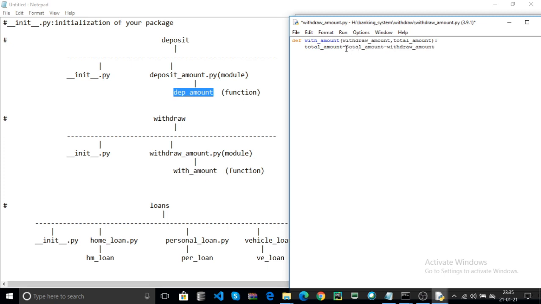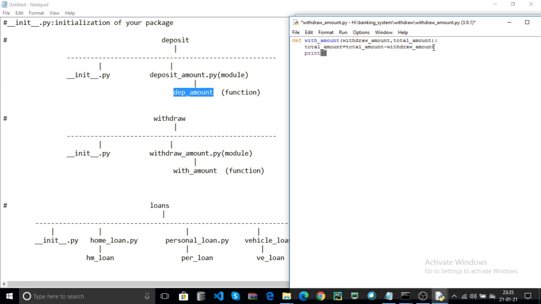That means the total amount contains your total bank account balance, and the withdraw amount you can enter in your main Python program, and it updates the total account balance after withdrawal.